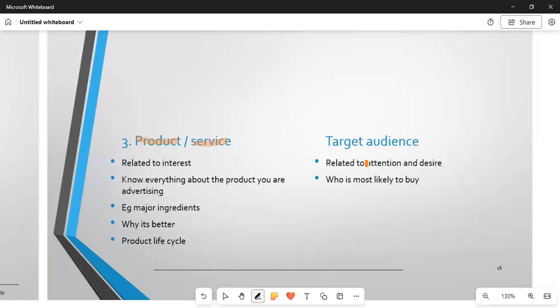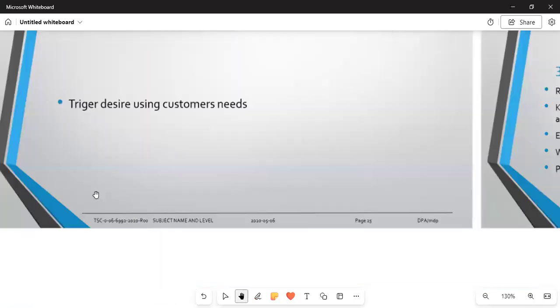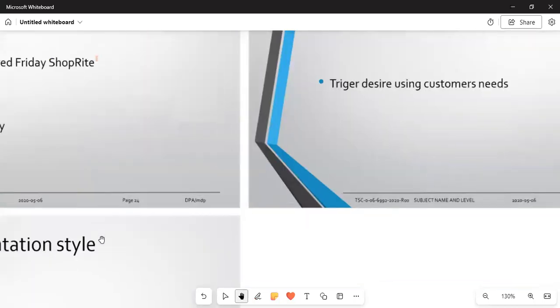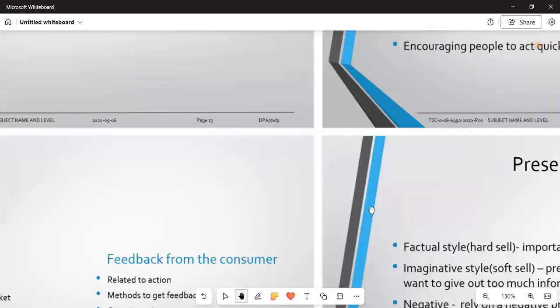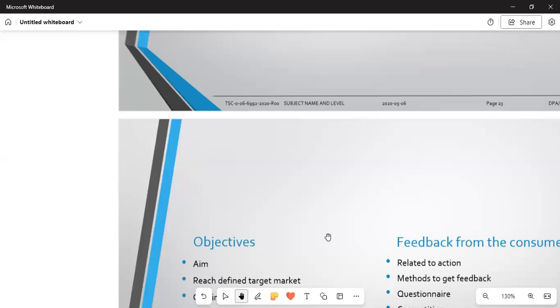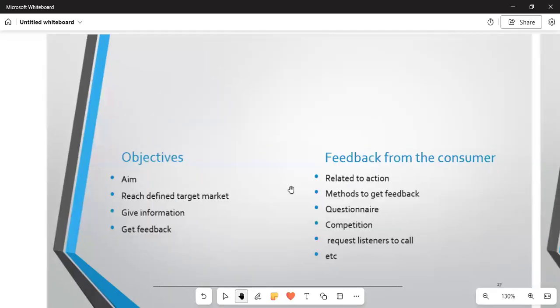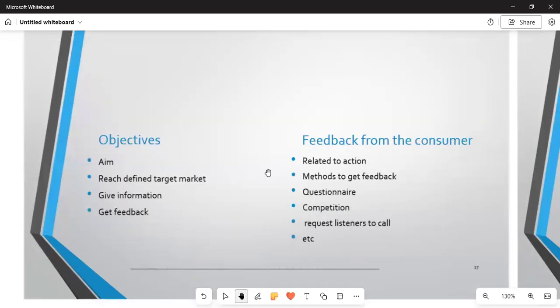Of whom we are targeting when we are writing this. Number one, related to attention and desire. Number two, who is most likely to buy at the end of the day. So we are saying who will be interested in your product or service in terms of wanting to purchase it now. And then moving on again, we are talking about the goals of any business.